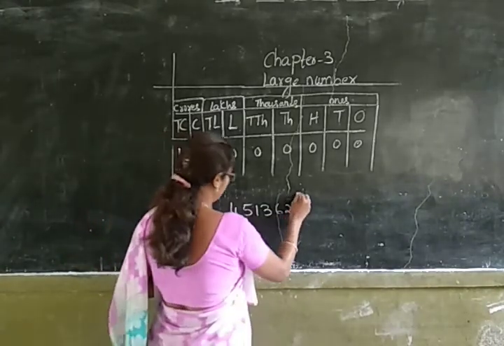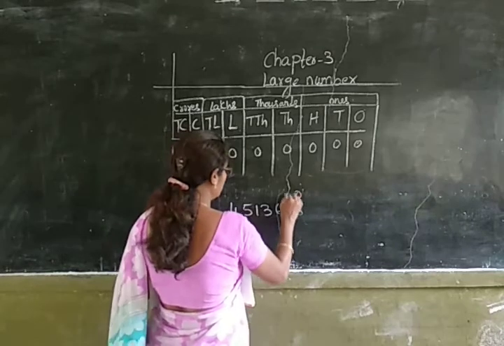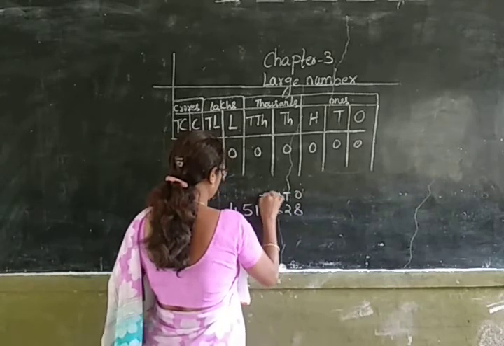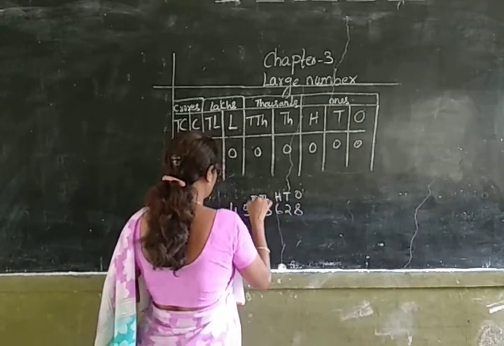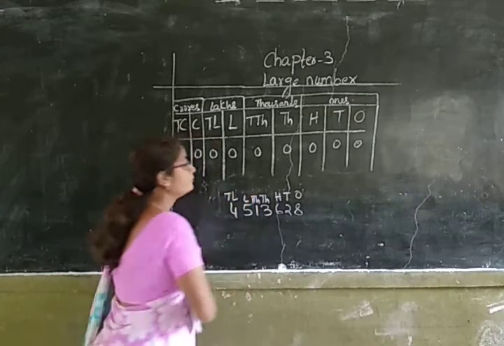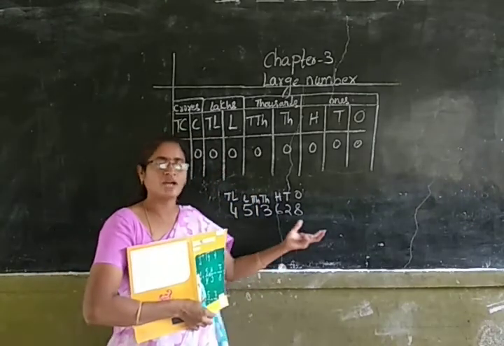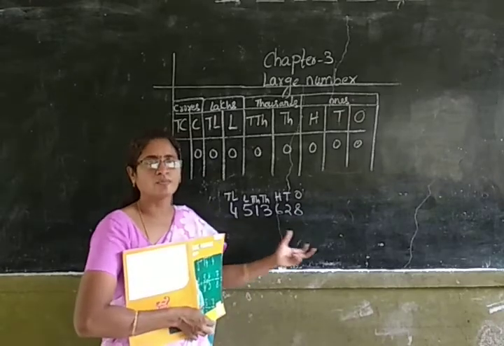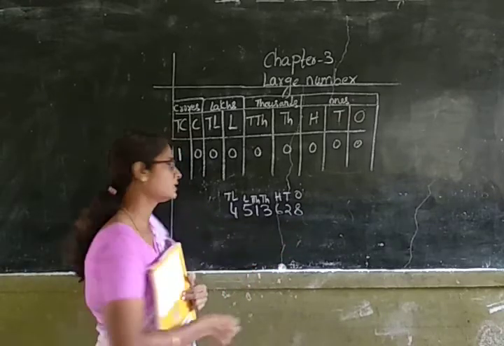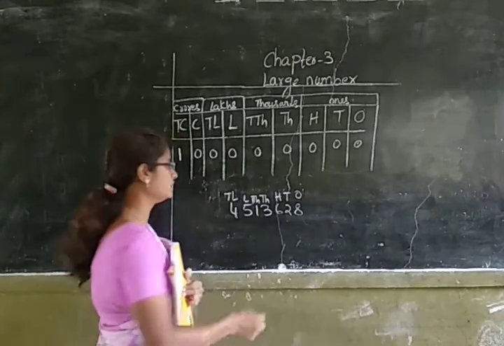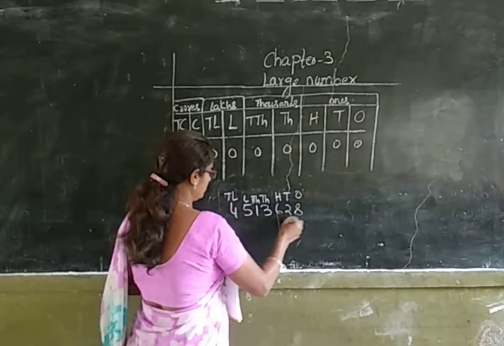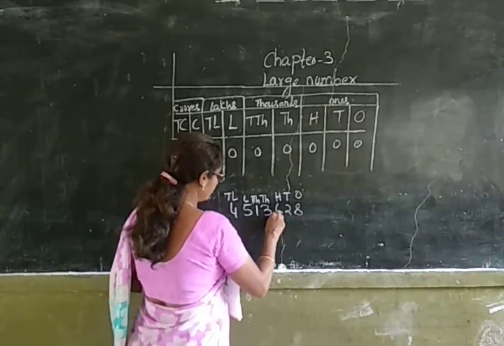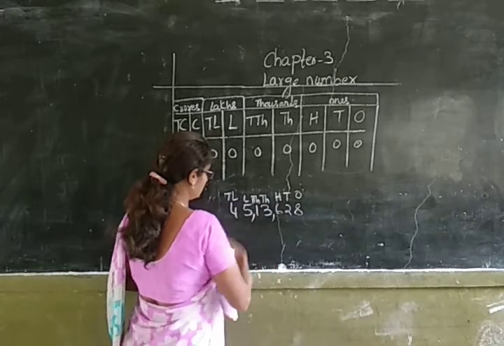First let us write the places. Ones, tens, hundreds, thousands, 10,000s, lakhs, 10 lakhs. For reading a number, first you have to write the places. After writing the places, you have to make this into periods. For making the numbers into periods, you have to place the commas. So you have to place the comma after hundreds place, after 10,000s place.